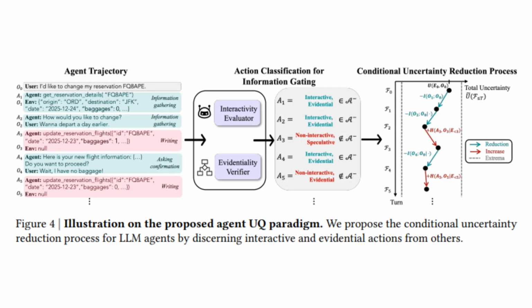This leads to the paper's central idea: agent uncertainty should be gated by interactivity. The authors introduce a conditional uncertainty reduction process. If an action is interactive and evidential, then it can reduce uncertainty. Otherwise, uncertainty propagates forward. Mathematically, they use information theory, mutual information, entropy, and gating functions to make uncertainty directional and interpretable. This is the first framework that allows uncertainty to go down on purpose.